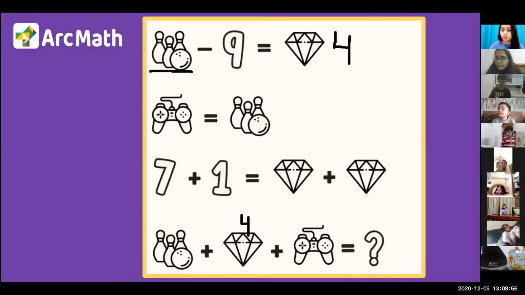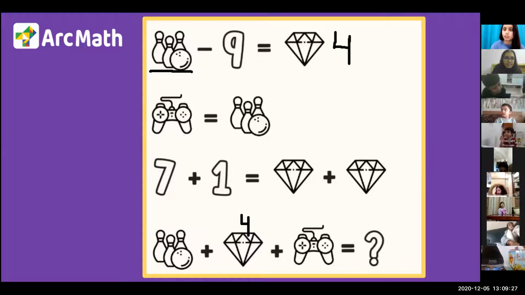Yes, Anshu? 13. Anshu says 13. Who else can try? Yes, Riya? 13. Riya says 13. Riya, can you explain how is it 13? Because 9 plus, if from the 4 you take 1, it equals to 10 and 3 is left, 10 plus 3 is 13. 9 plus 4 is 13.